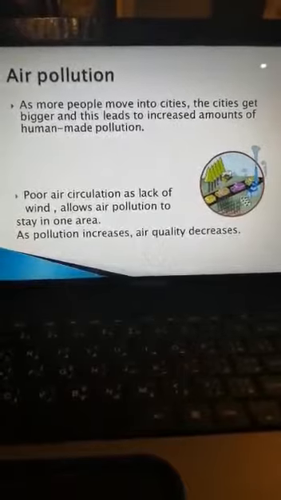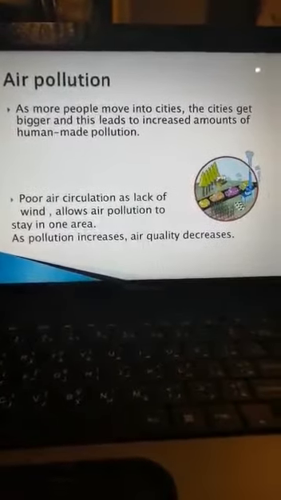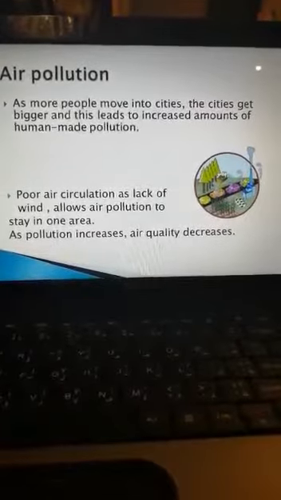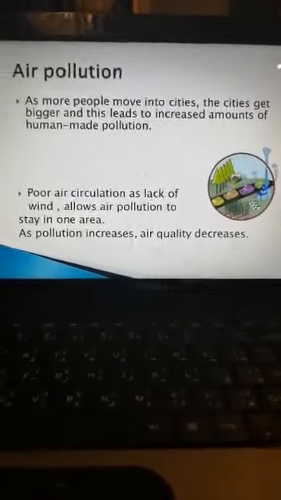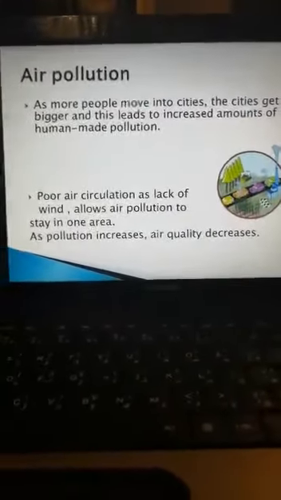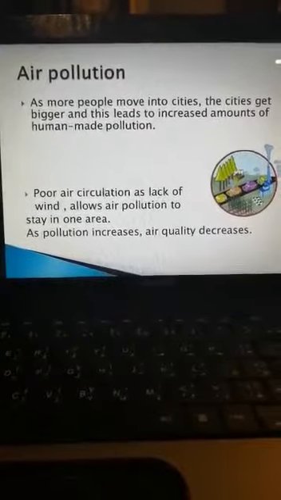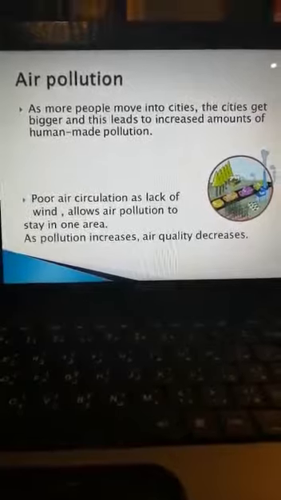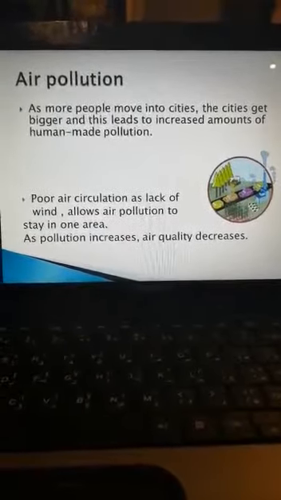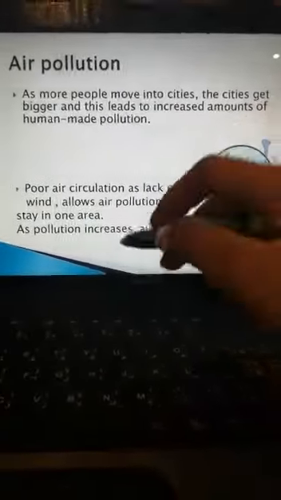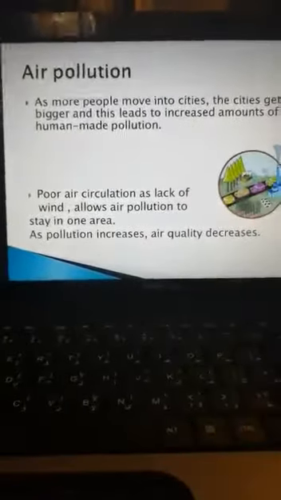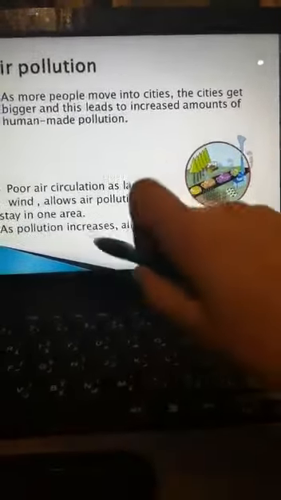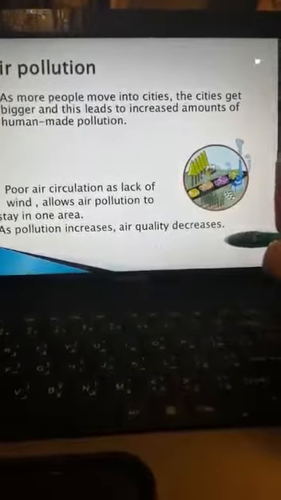Air pollution. As more people move into cities, it becomes bigger, and this leads to an increased amount of human-made pollution, like this picture. Poor air circulation, such as lack of wind, allows air pollution to stay in one area. As pollution increases, air quality decreases.